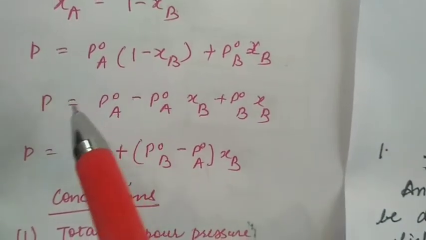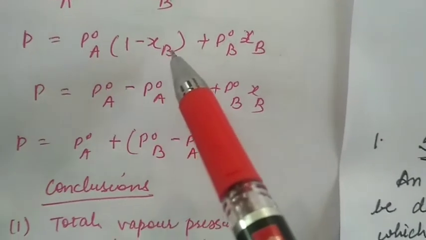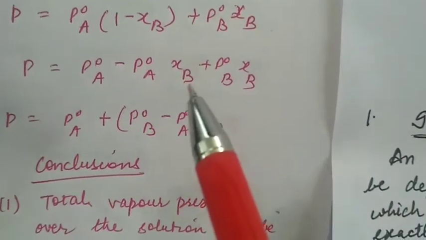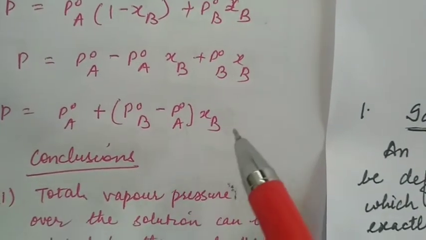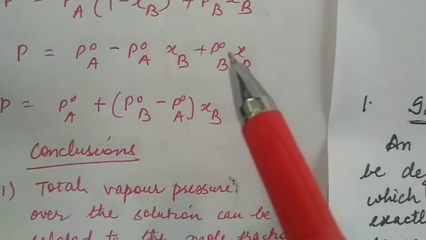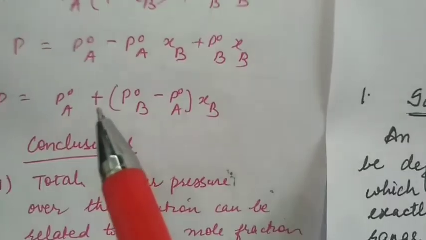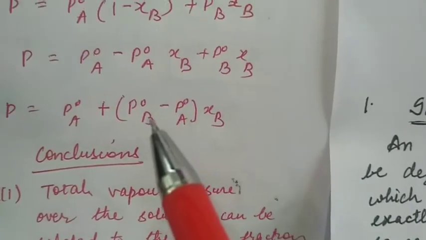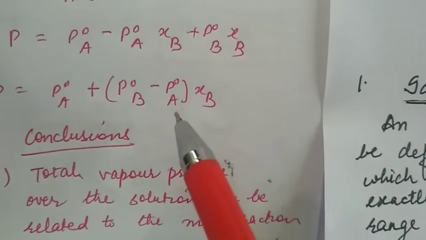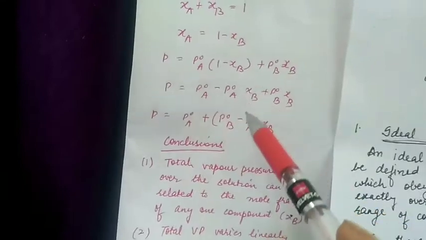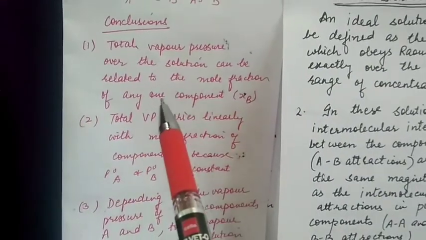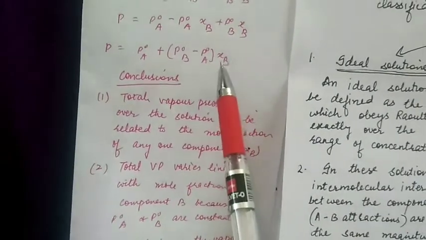Opening this up, P is equal to P naught A minus P naught A XB plus P naught B XB. Now taking XB common, we get P is equal to P naught A plus, we take this term ahead because it has a positive sign, XB is taken out, P naught B minus P naught A into XB. So the conclusion from this relationship is that total vapor pressure over the solution can be related to the mole fraction of any one of the components.